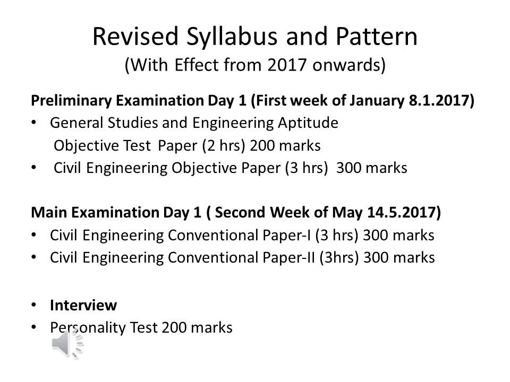So the civil objective paper is for 3 hours and for 300 marks. And for general studies, we have engineering aptitude included in the syllabus. So those who qualify this objective paper of 500 marks will be attending the main examination. So the main examination is likely to be held in the second week of May. We have conventional paper 1 and paper 2 each for 300 marks. So this makes a total of 1100 marks for written. Those who qualify for the written will be called for interview, and the overall total will be 1300.